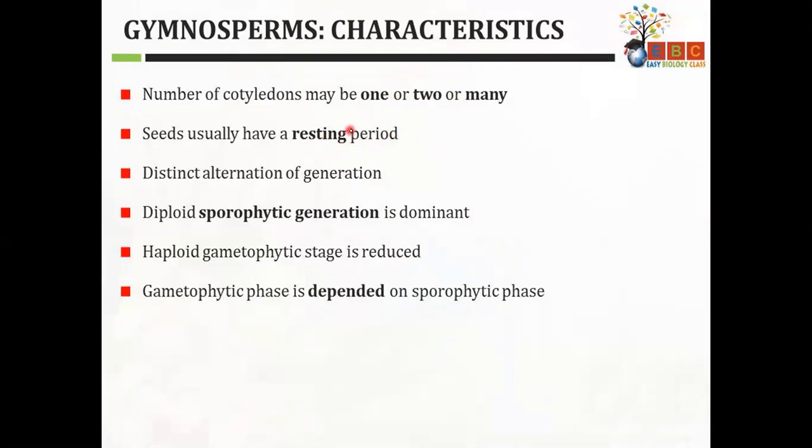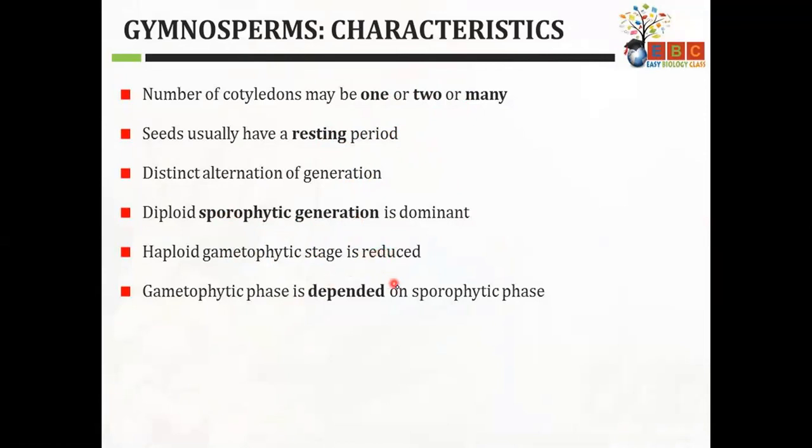Generally, after production, seeds go for a resting period, and distinct alternation of generation is there. Diploid sporophytic generation is there, and haploid gametophytic generation is reduced to such an extent that you cannot actually distinguish that this is the gametophytic phase.